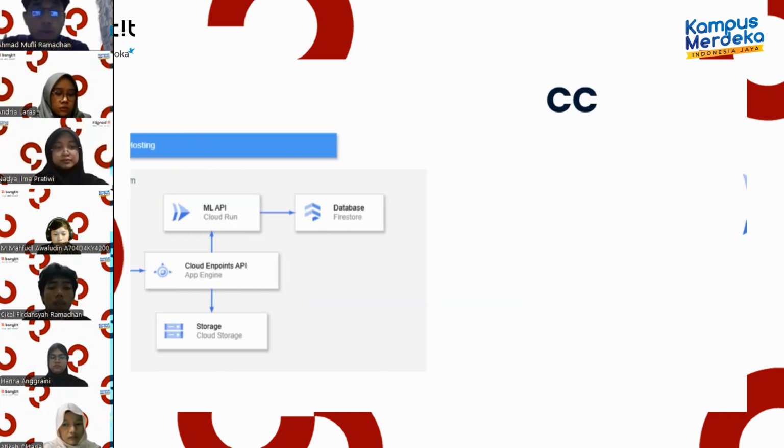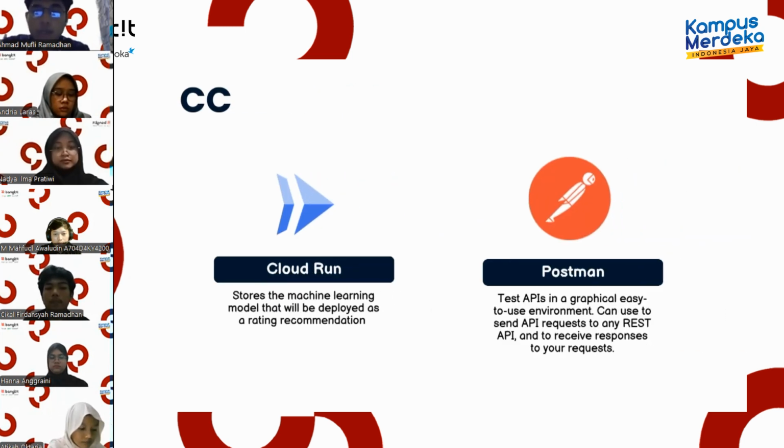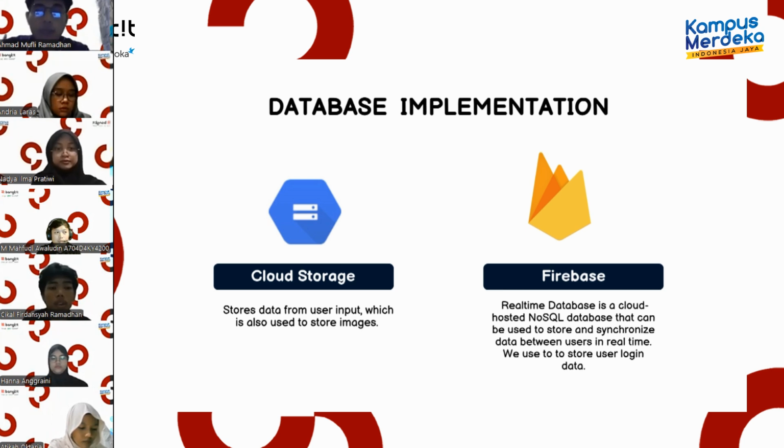Then the API utilizes two main services: ML API on Cloud Run, which is used to store the trained models. All data is stored in Firestore, a document-based database service used for real-time data management. Cloud Storage provides object storage for large files or unstructured data.